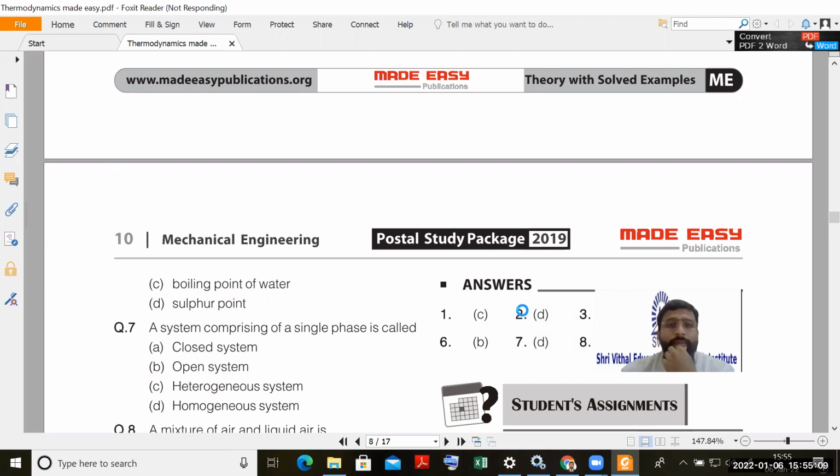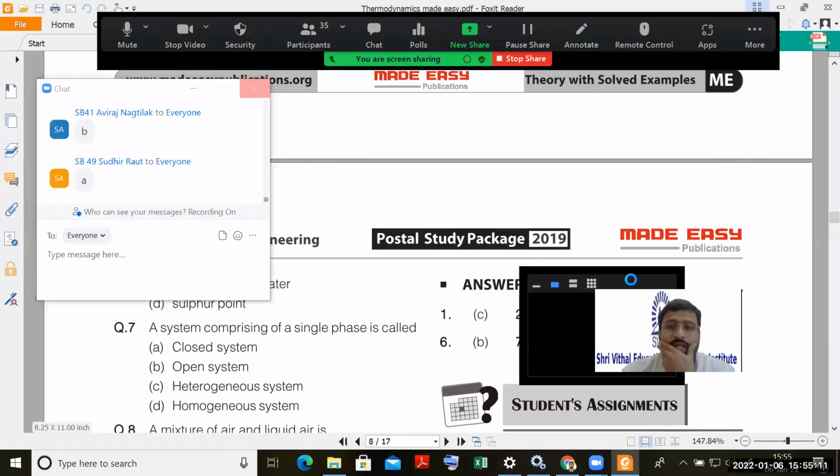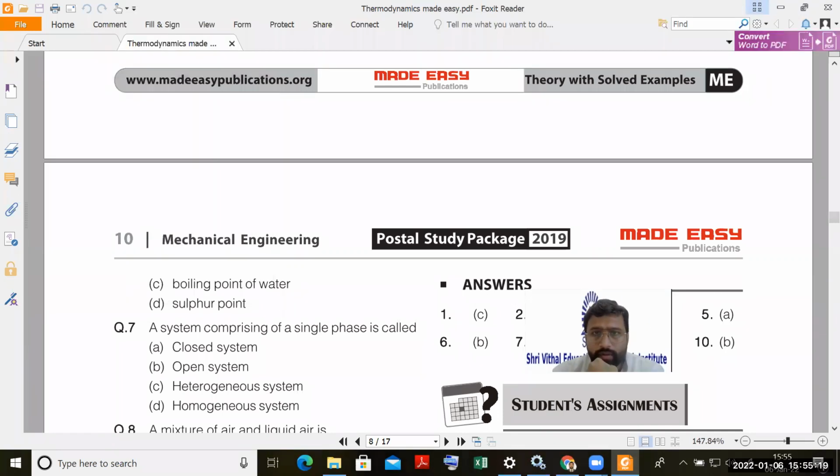A very simple example for this is tea. When you prepare tea, you add tea powder, water, milk, sugar, and other things if you want. You add all these things, but after some time the mixture becomes unique. Unique means the mixture becomes homogeneous.